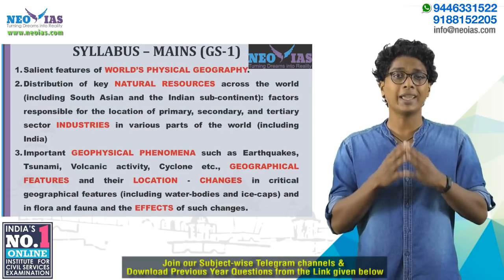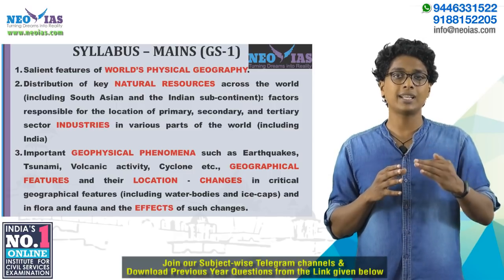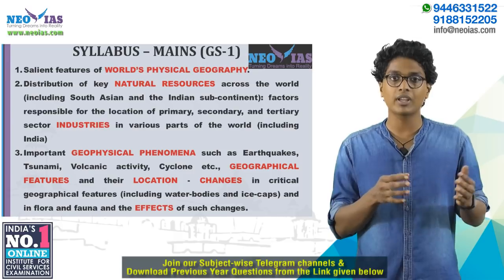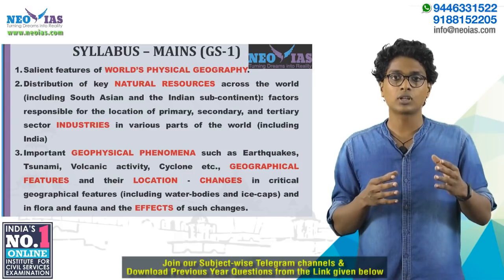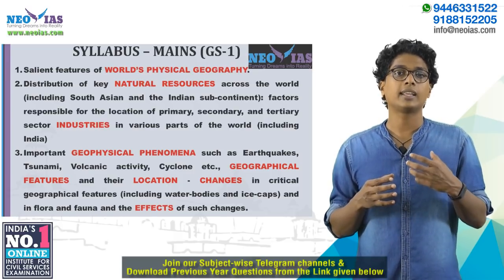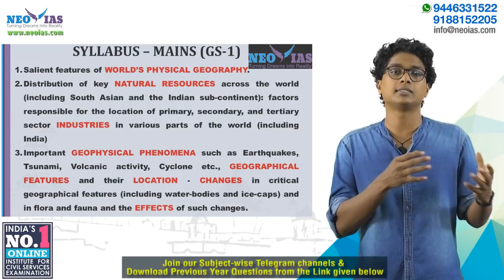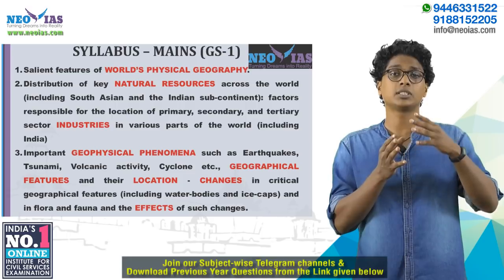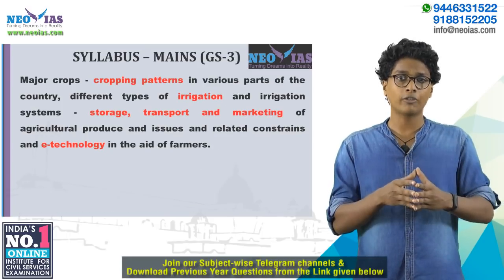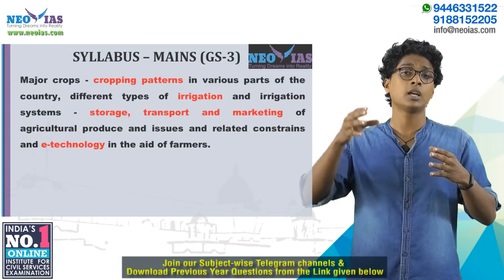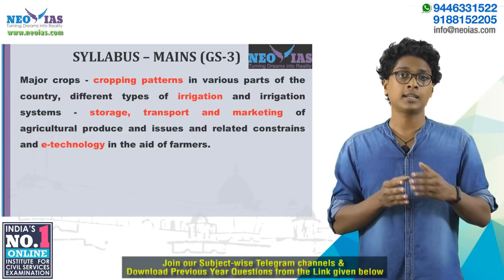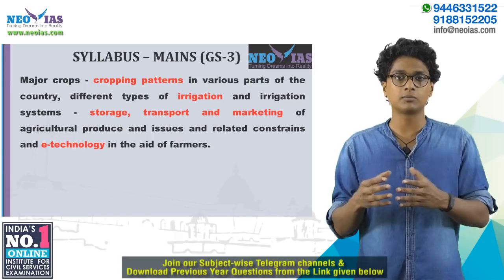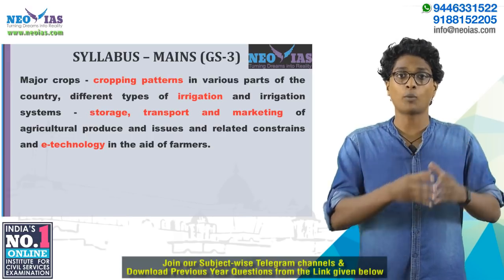And related to the mains syllabus, in GS1, around three syllabus parts are related to geography. The first one is the world physical geography, then comes the natural resources, industries, and geographical features, their changes, their effects, and geophysical phenomena. These are the main syllabus parts given in GS1. And agricultural geography comes in GS3. The GS3 syllabus says major crops, cropping pattern, irrigation system; these are all related to economic geography.